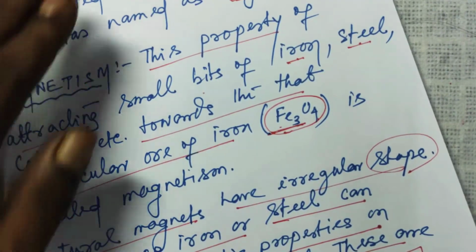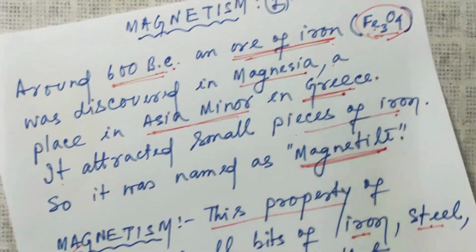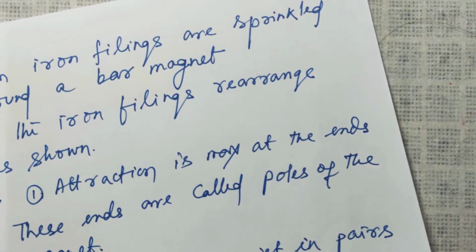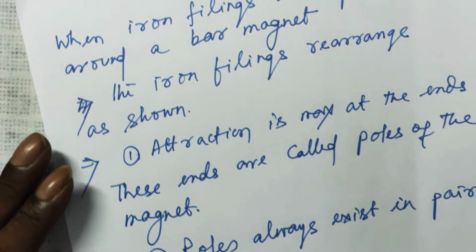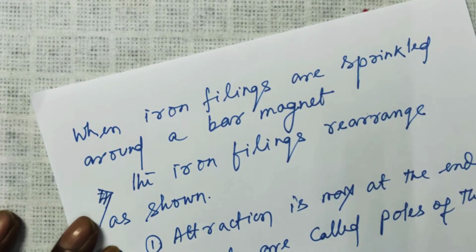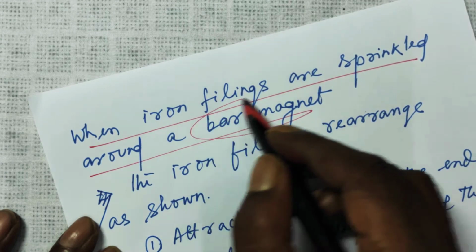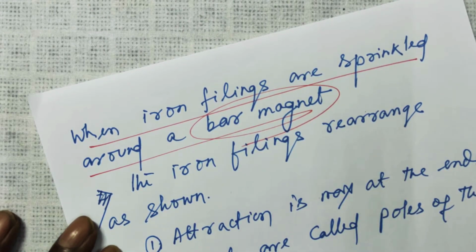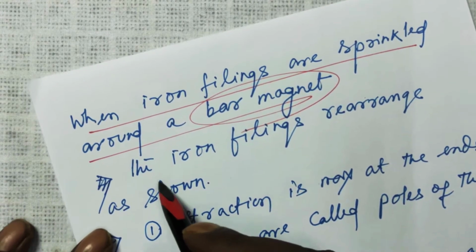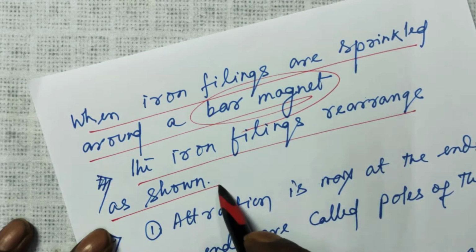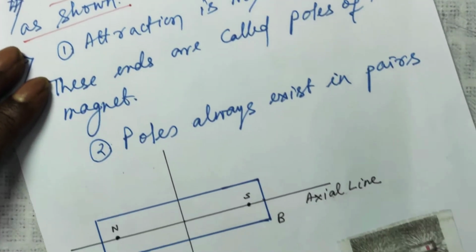So, there is nothing much in this page. Let us go to the next page where we discuss, when iron filings are sprinkled around a bar magnet, I'll show you in a picture, the iron filings rearrange as shown in this picture.